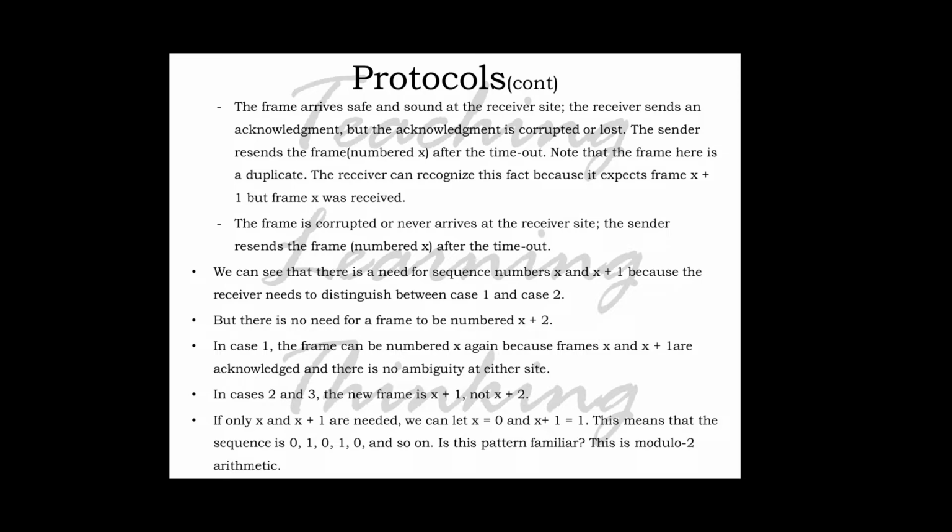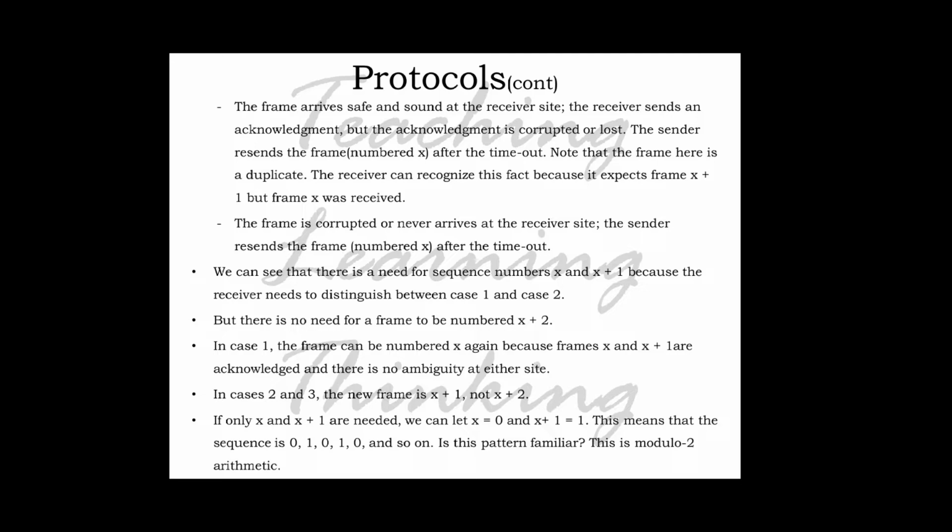The next possibility is that the frame arrives safe and sound at the receiver side, and the receiver sends an acknowledgement, but the acknowledgement is corrupted or lost. The sender resends the frame numbered x after the timeout. Note that the frame here is a duplicate. The receiver can recognize this fact because it expects frame x plus 1, but frame x was received.